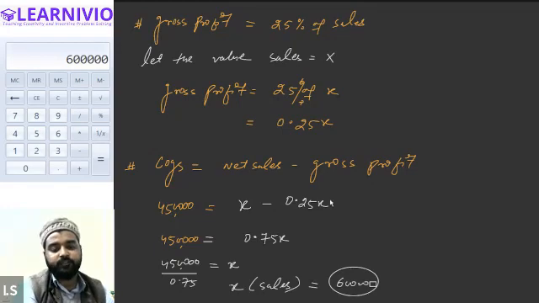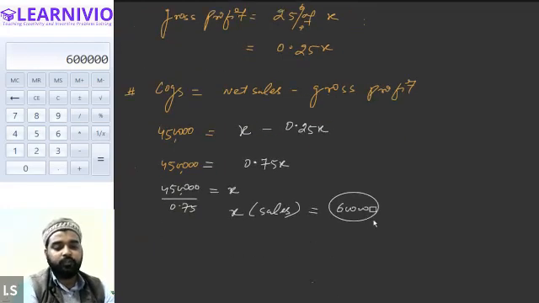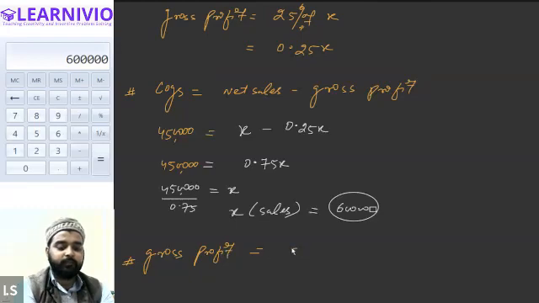Okay, but in this question, we are not just required to find out the value of the sales, but we are also required to find out the value of the gross profit. So monetary value of the gross profit will be how much? So gross profit will be, as we have understood earlier, 25% of sales. So 25% of sales, that means 25% of 6 lakhs.